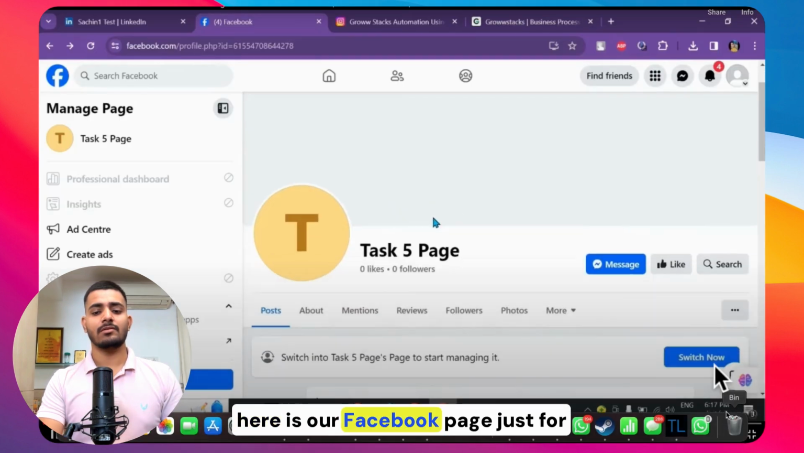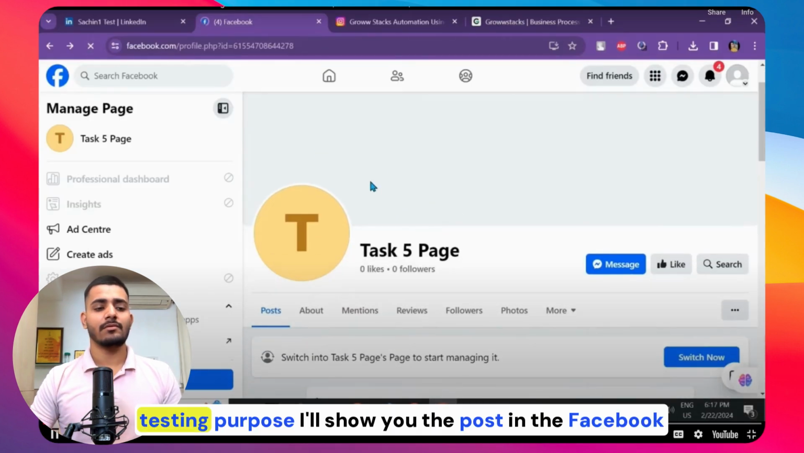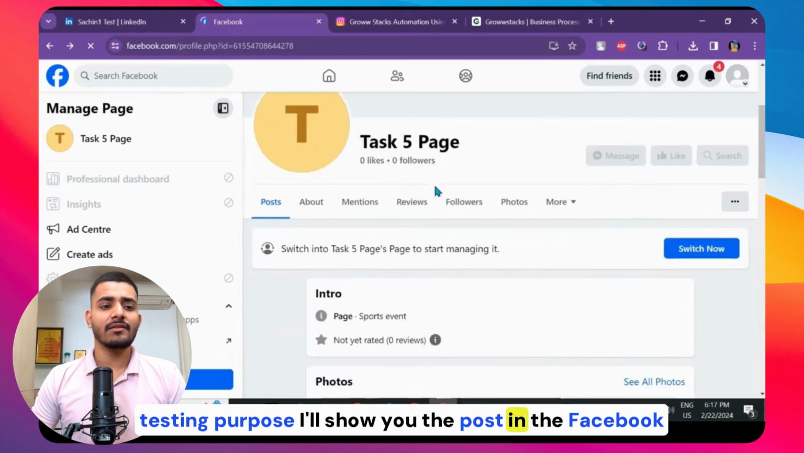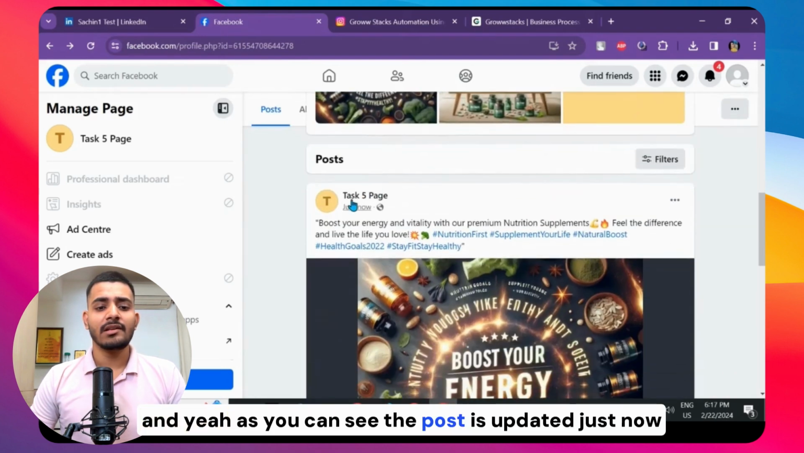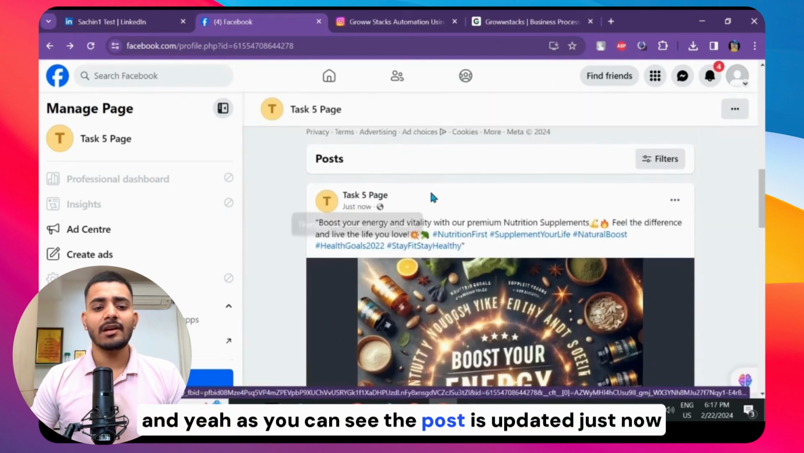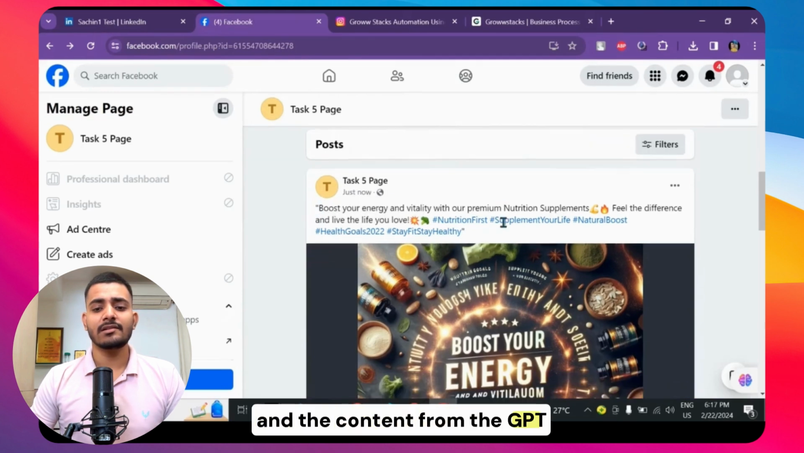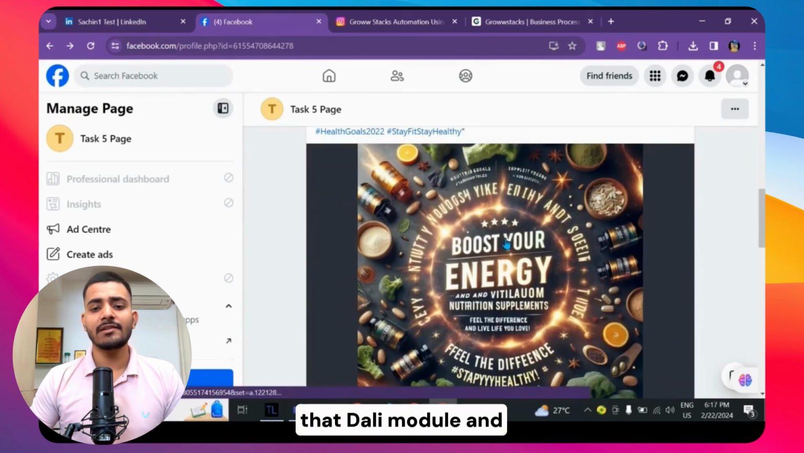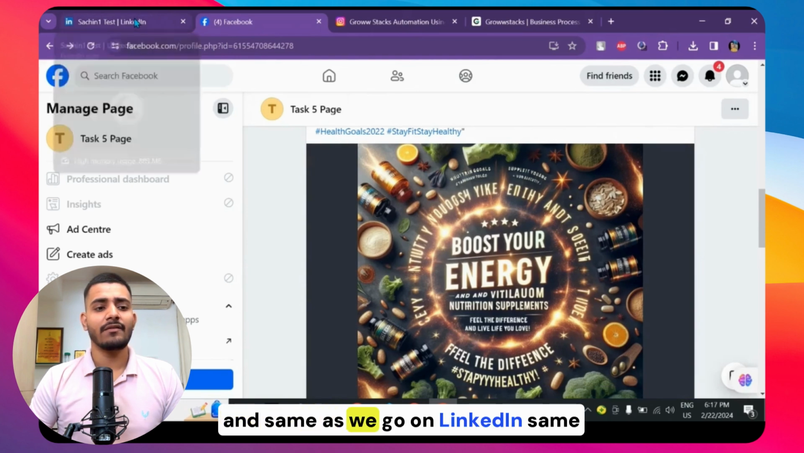Here is our Facebook page just for testing purposes. I'll show you the post. Say in the Facebook, and yeah, as you can see, the post is updated just now, and the content from the GPT and the image generated by that module, and same as we go on LinkedIn.